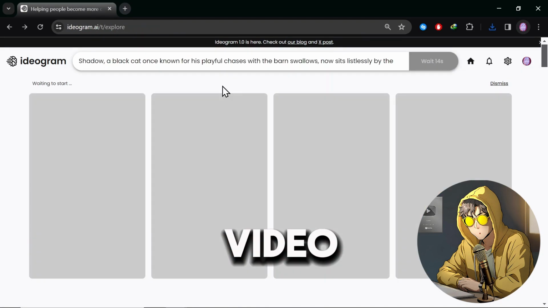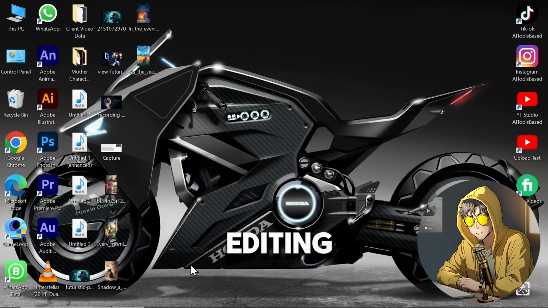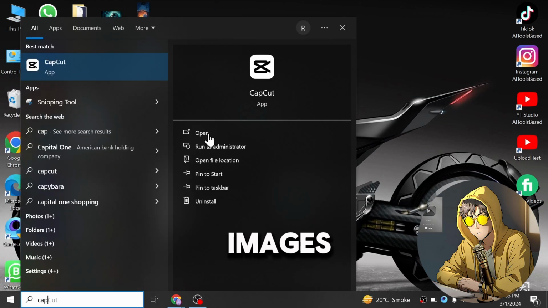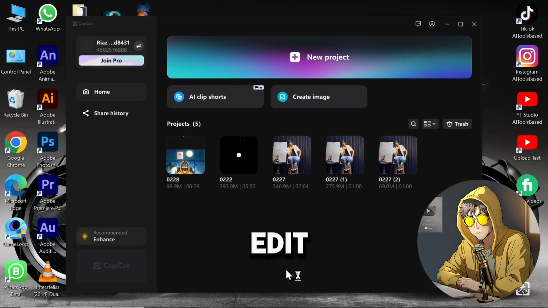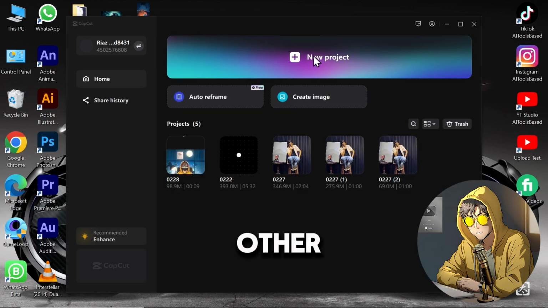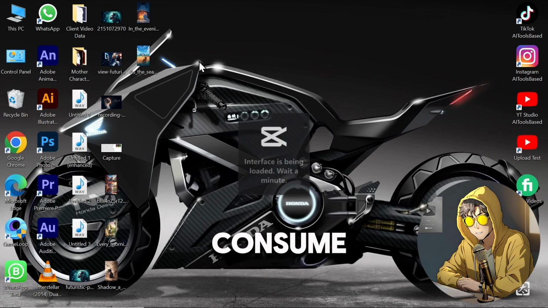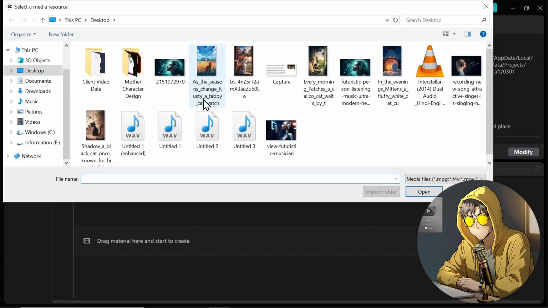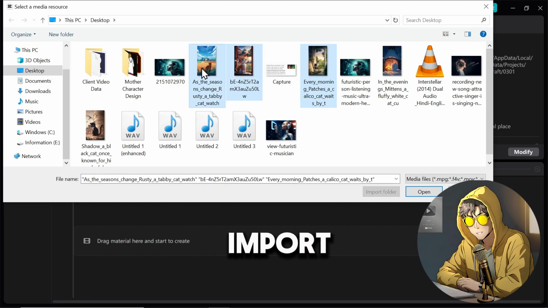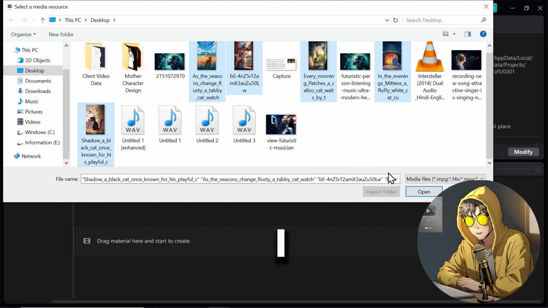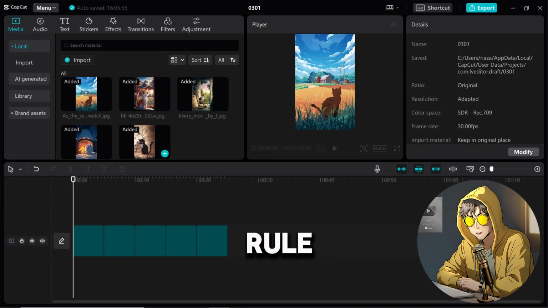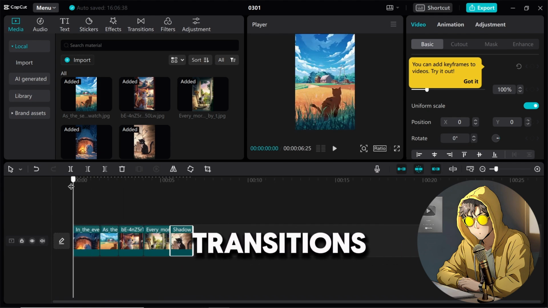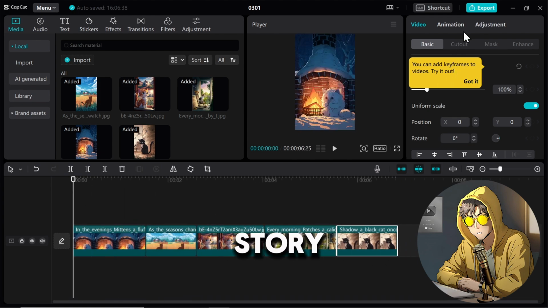Now I'll fast forward this video. Open any editing software. I use CapCut. You can also create images and edit them in CapCut on your mobile phone, but I recommend you edit your video on a PC because some transitions and effects may consume your phone's resources. Then create a new project and import all your images of your cat. I import all these images and set the same rule. Then make some transitions and make a story-type video.